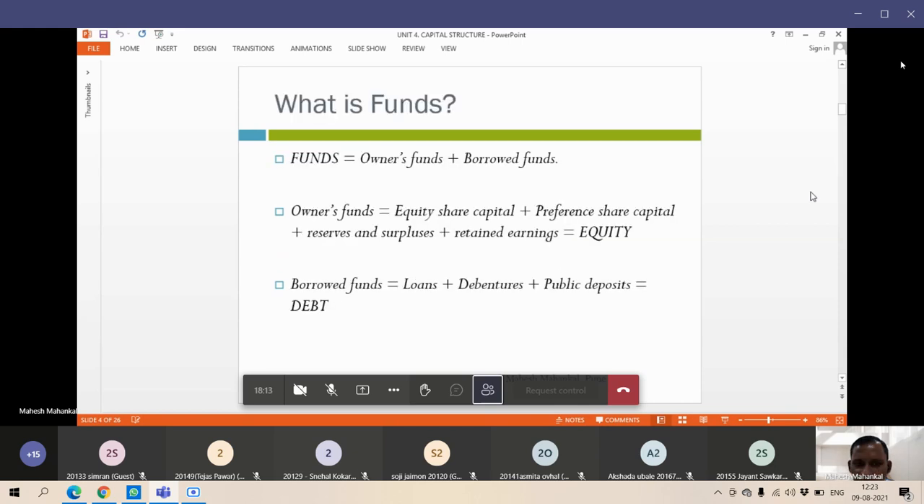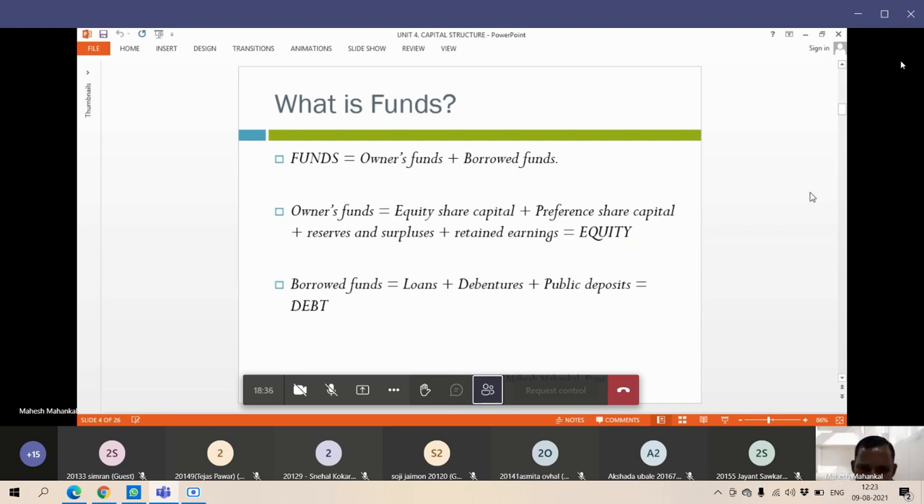See here, what do you mean by funds? Funds means owner's funds plus borrowed funds. Owner's funds means equity share capital, preference share capital, reserves and surplus, and retained earnings. These are all known as equity or owner's funds.